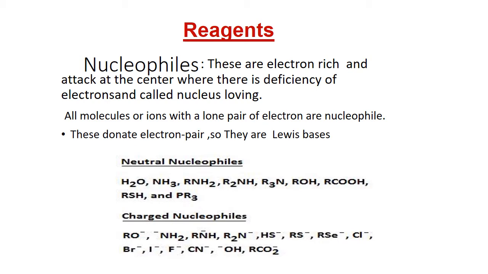These attack at the center where there is a deficiency of electrons. These are Lewis bases because these have lone pairs of electrons, free pairs of electrons. So nucleophiles may be neutral as well as charged.